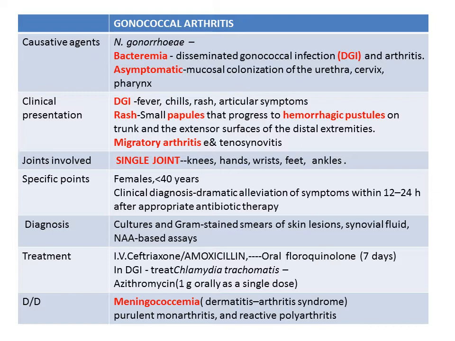The differential diagnosis for gonococcal arthritis is another Neisseria group organism, Neisseria meningitidis, causing meningococcemia, which is a dermatitis and arthritis syndrome, where you can find a purulent monoarthritis and reactive polyarthritis rather than a migratory arthritis.